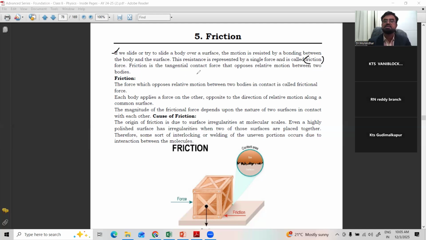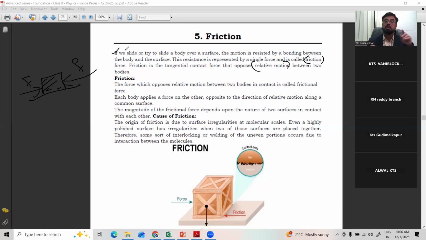Friction is a tangential contact force that opposes the relative motion between two bodies. So see here. Suppose we place one book here on the table. When you apply force like this, the frictional force will come in the opposite direction. It always resists the motion. Such a wonderful force which resists the motion of a body is called frictional force.